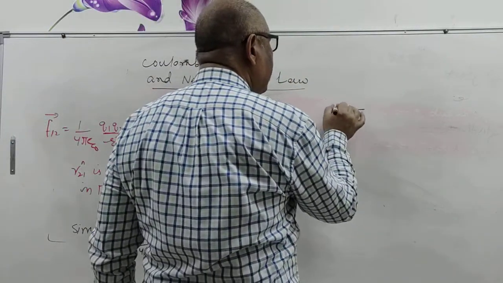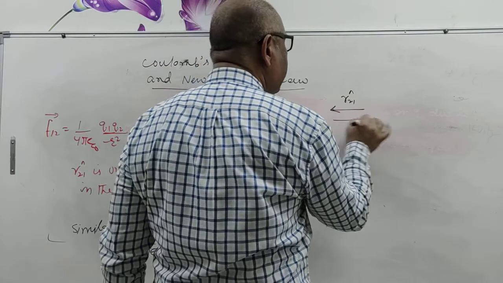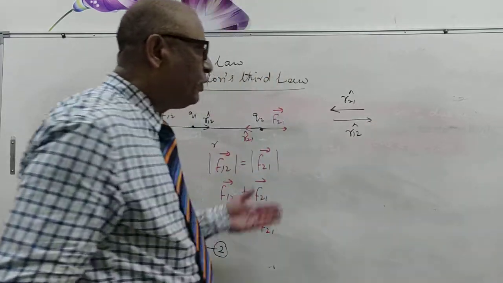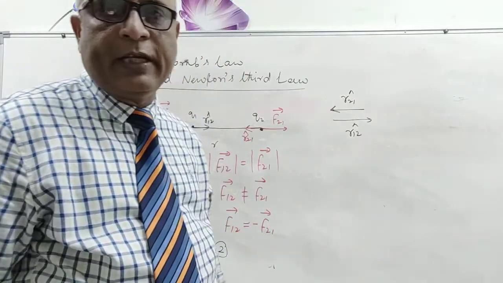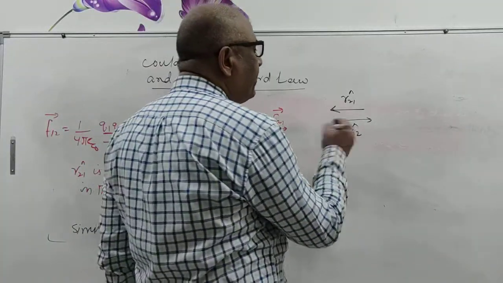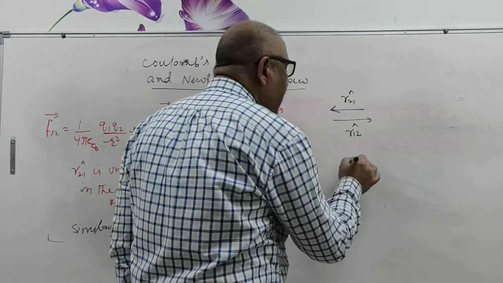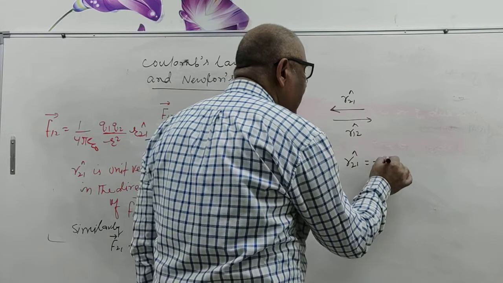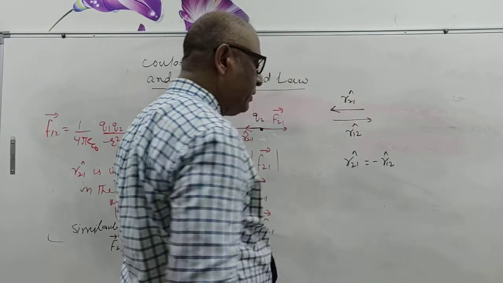This is the direction of unit vector R21 cap and this is the direction of unit vector R12 cap. Both are unit vectors having magnitude 1, both are the same, but the direction is opposite. So the directions are opposite, the magnitudes are the same, so we can say R21 cap equals minus R12 cap.